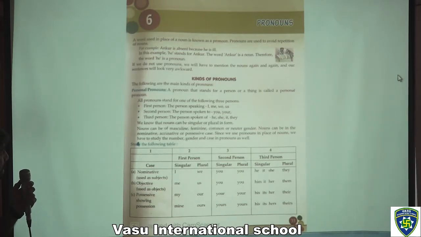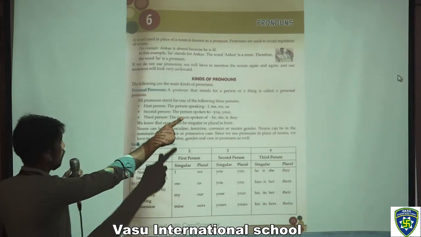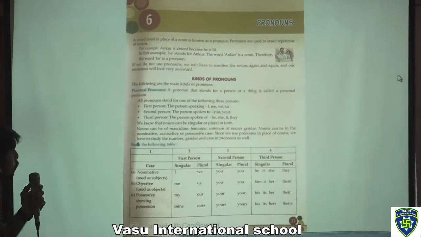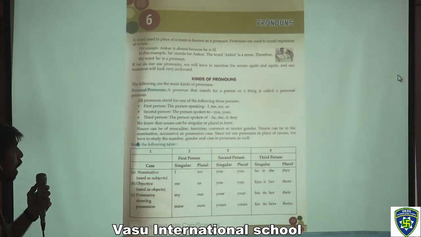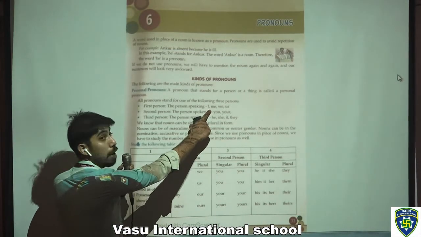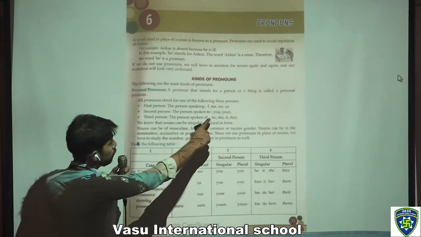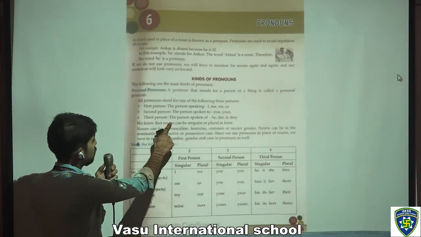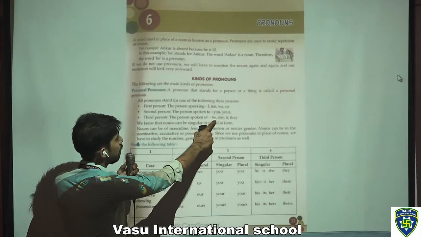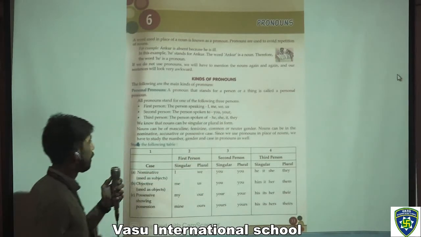So, kinds of pronouns. The following are the main kinds of pronouns. First one, personal pronouns. A pronoun that stands for a person or a thing is called a personal pronoun. All pronouns stand for one of the following three persons. The first person, speaking: I, me, we, and us. Second person, spoken to: you and your. Third person, spoken of: he, she, it, and they.